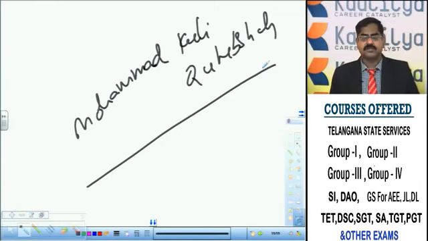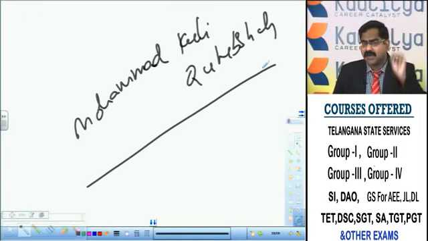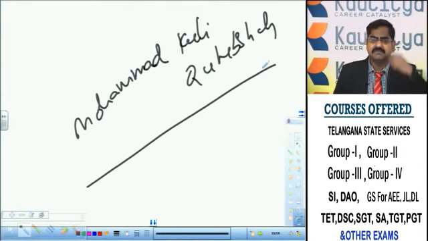Muhammad Quli Qutub Shah came to rule at the age of 14. He was well versed with all administrative techniques, and he patronized many poets in his court. His reign is popular for notable constructions, and he is the architect of the city of Hyderabad. Who built the city Hyderabad? The answer is Muhammad Quli Qutub Shah. It is the brainchild of Muhammad Quli Qutub Shah, Manasa Putrika.